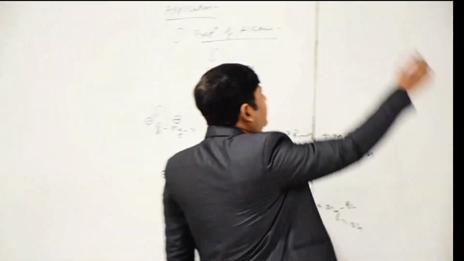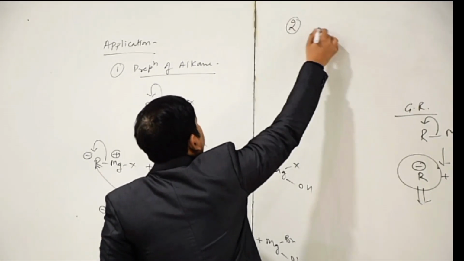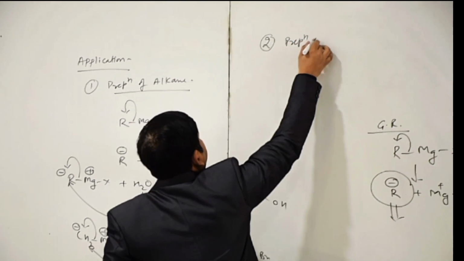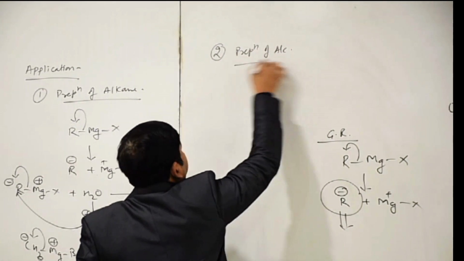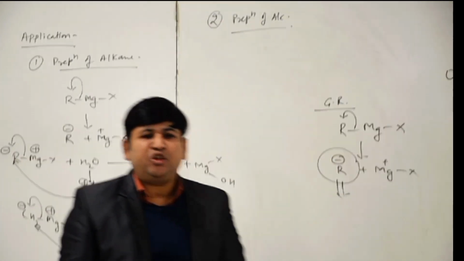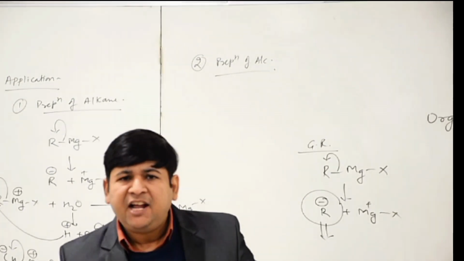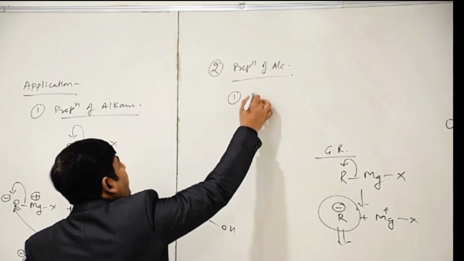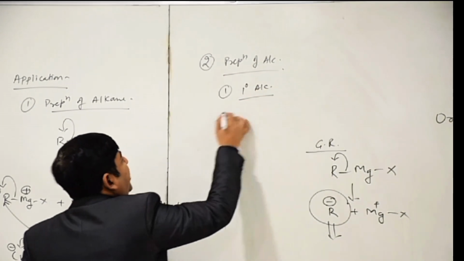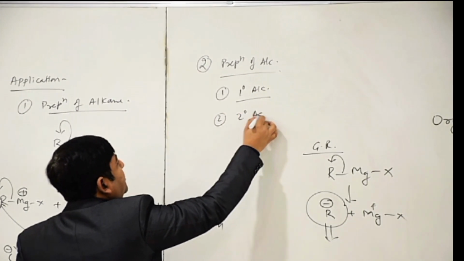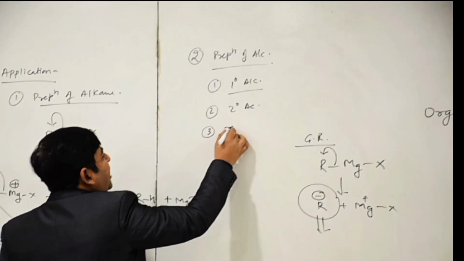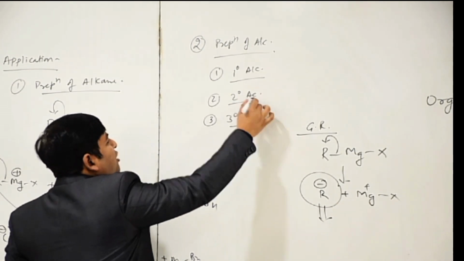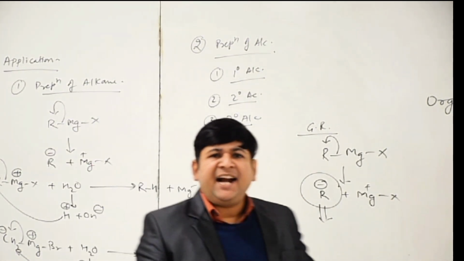Now the second application is preparation of alcohol. We can prepare alcohol with the help of Grignard reagent. We can prepare primary alcohol, secondary alcohol and tertiary alcohol. All these alcohols can be prepared by Grignard reagent.